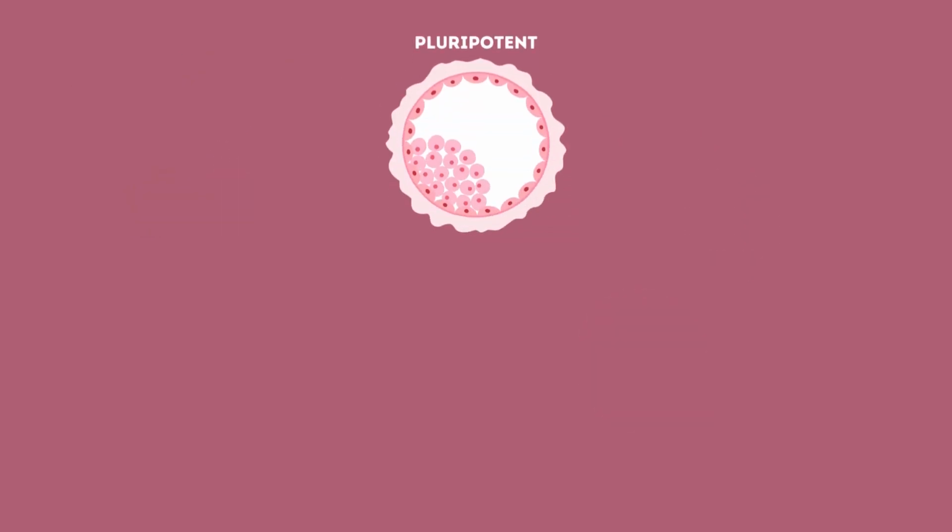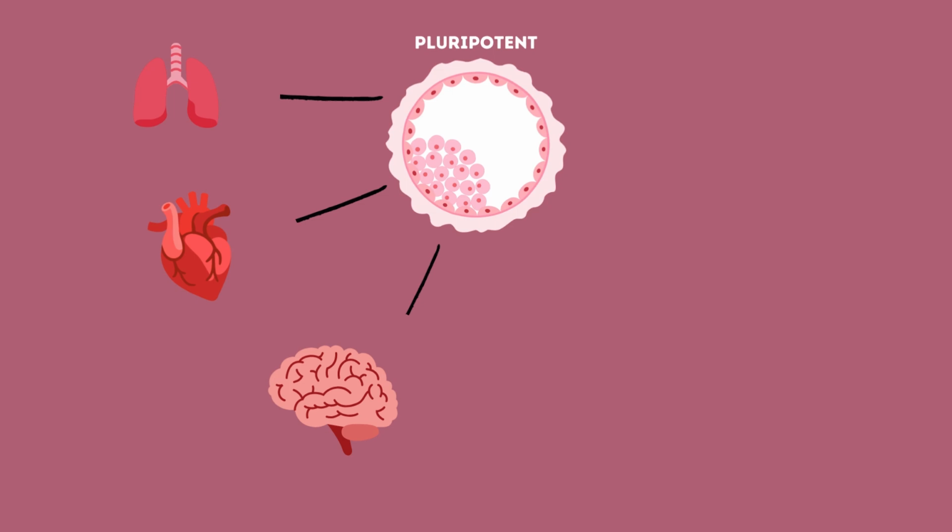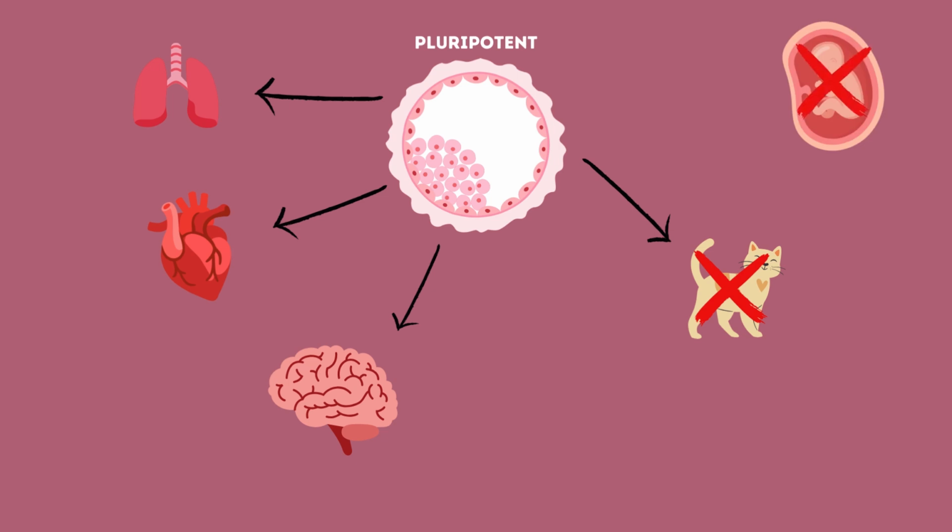Next, we have pluripotent stem cells. These cells can give rise to almost any type of cell in the body, but they can't form an entire organism. Found in early embryos, pluripotent stem cells can form body tissues, but they're not capable of creating structures like the placenta. As we move toward more specialized types, multipotent stem cells come into play.